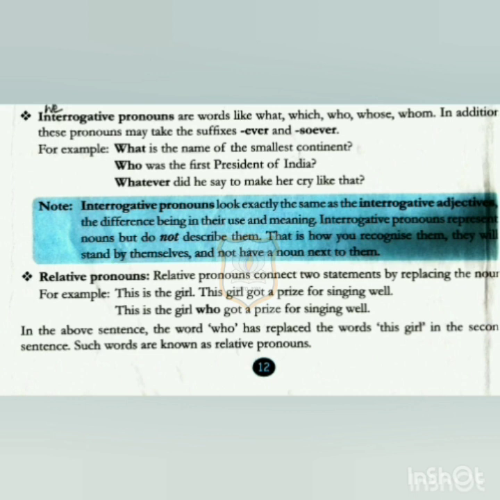What is the name of the smallest continent? Who was the first president of India? Whatever did he say to make her cry like that? The pronouns that ask questions are known as interrogative pronouns.